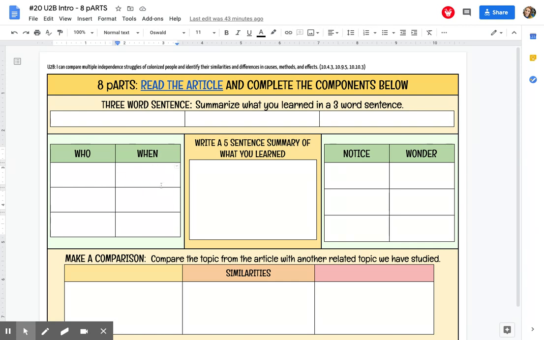When is going to be looking for important dates or historical events throughout the article. So important events, important dates, make sure not only to write them down, but explain what they were and why they were important.